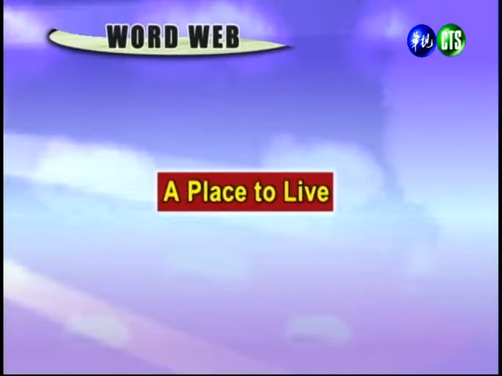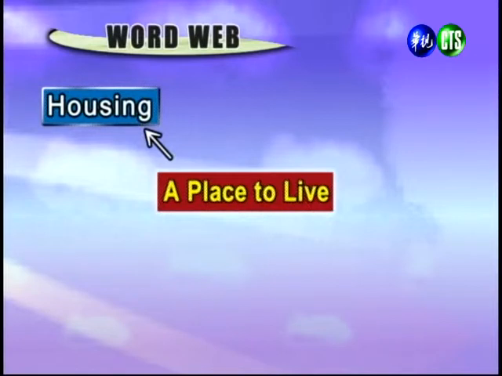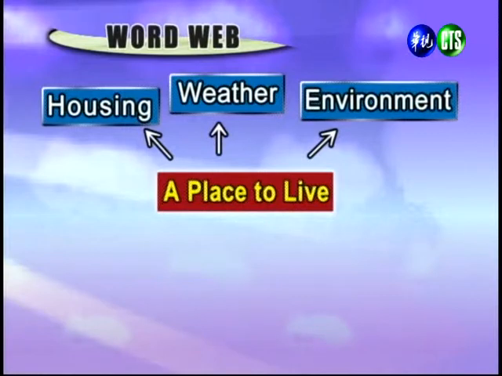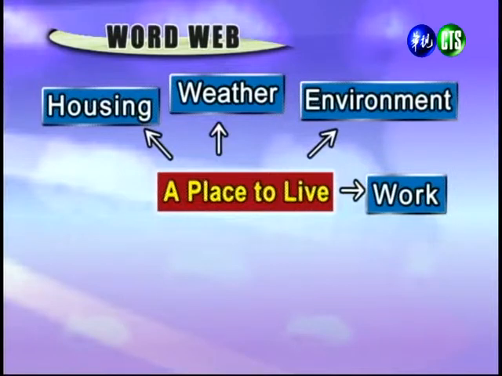So now let's think of some of the other basic features that you might consider when you're trying to determine where you want to live. All right, one thing that you will think about is the housing situation. You can also think about what the weather is like. Also, the environment around the place where you're going to live is important. Some people will consider how close the place is to where they work.